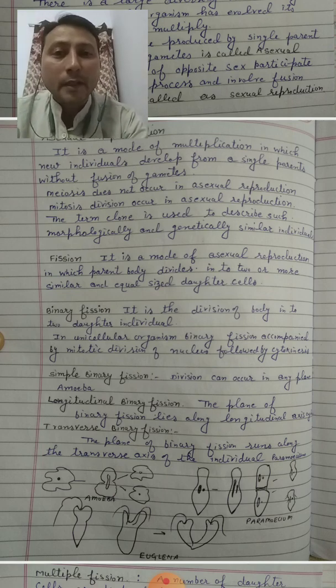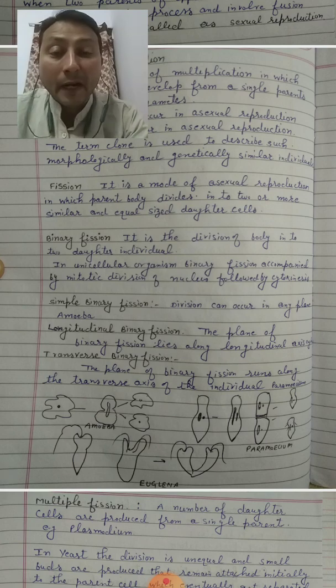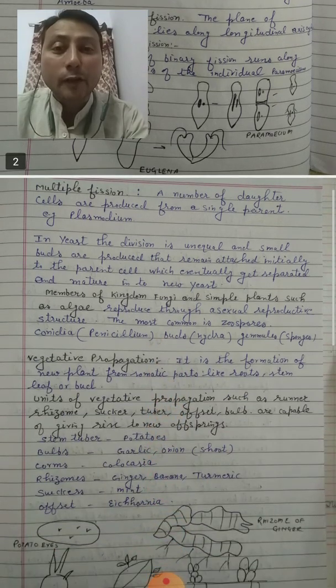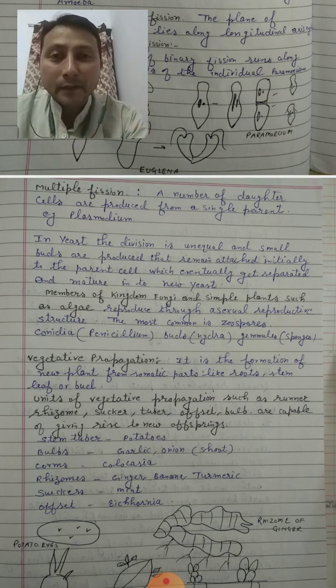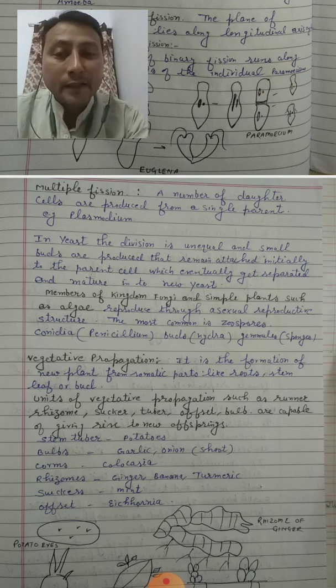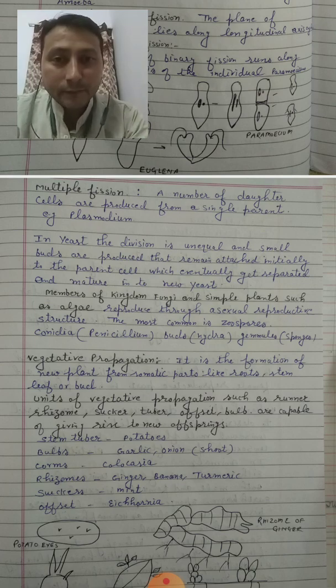When we talk about fission, it is simply splitting of the organism into two or more daughter individuals. It can be binary fission in case of amoeba, paramecium, euglena. And it can be multiple fission in the case of plasmodium. Plasmodium, you know, is a malarial parasite, a protozoan. The nucleus of this plasmodium will divide and form many nuclei. An outer covering called a cyst is formed on it, and under favorable conditions it will burst and release a large number of